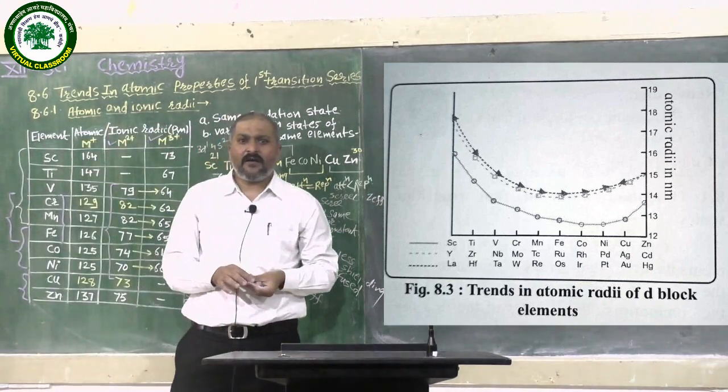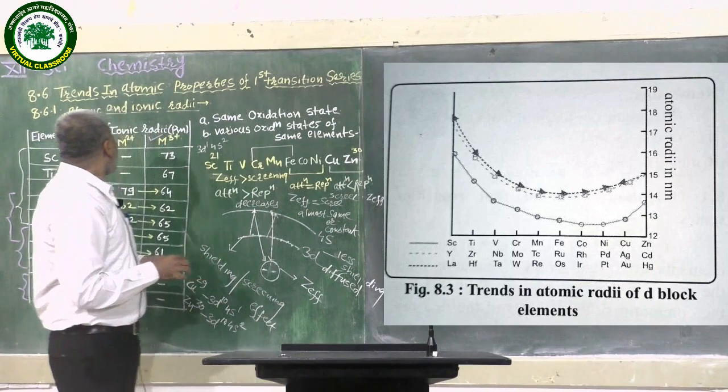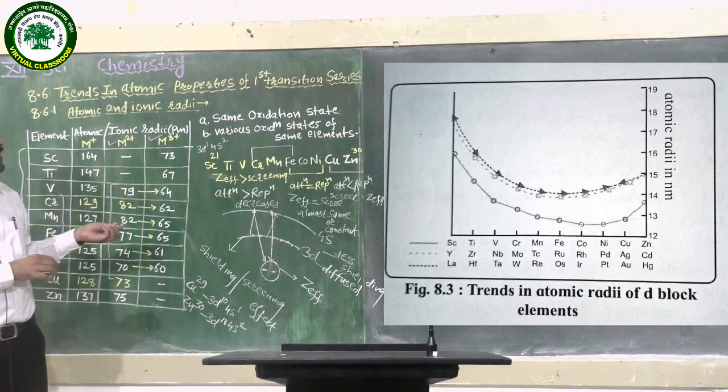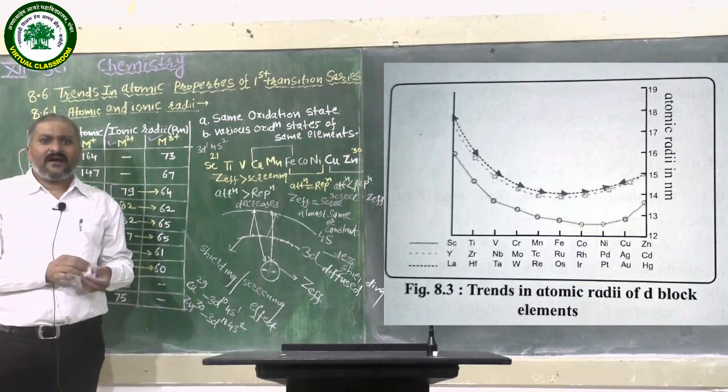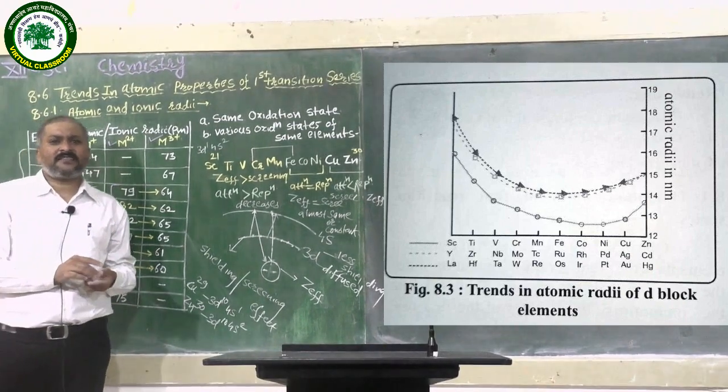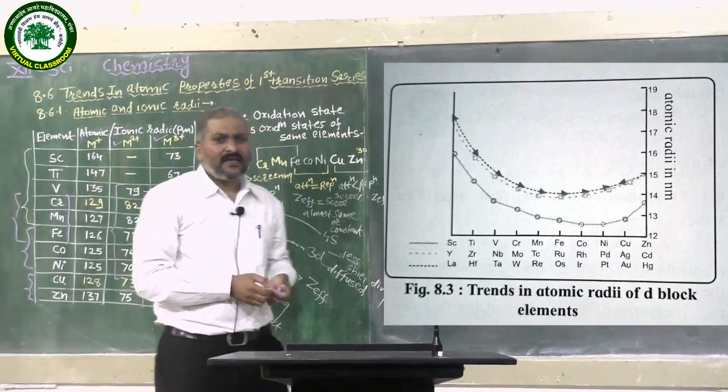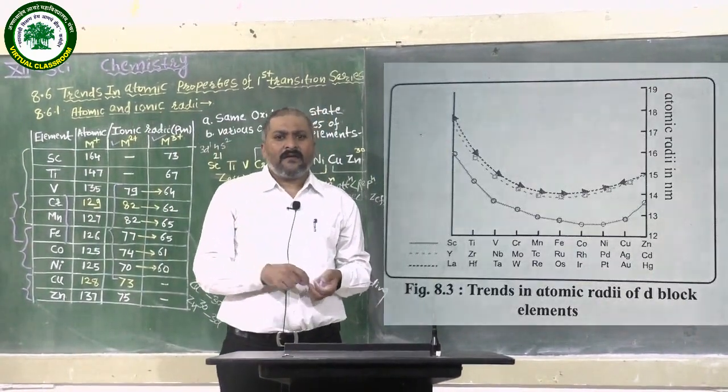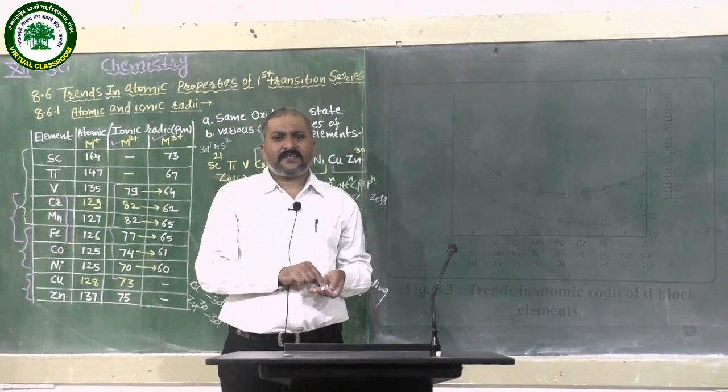In the next lecture we will see the second property, or trend, in the atomic properties of the first transition series, that is ionization enthalpy. Next, oxidation state. Okay, thank you.